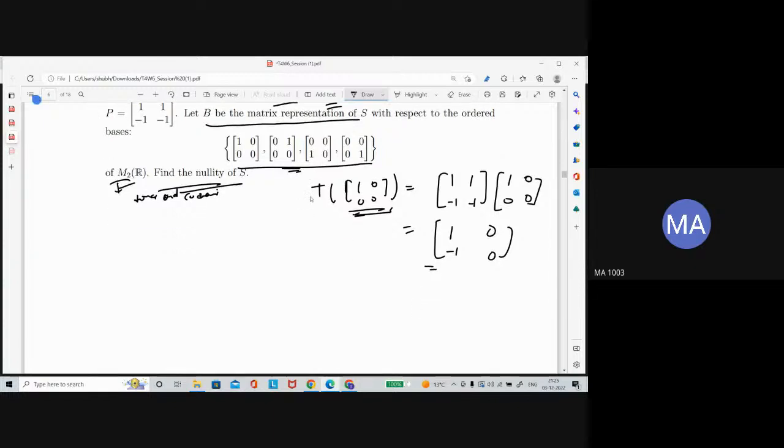Now, this is an element of M2(R), the codomain. Express this vector in terms of this basis, because we want to find the matrix represented with respect to this basis for domain and codomain both. That means express this matrix in these terms. And if you find that, it will be exactly this one.